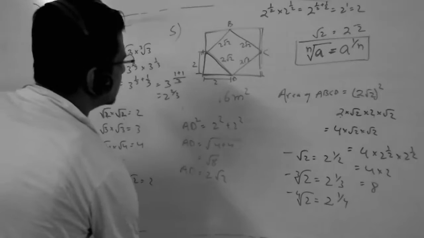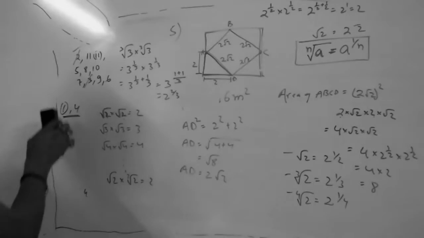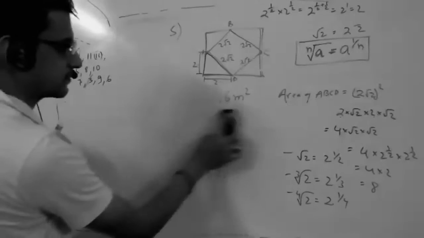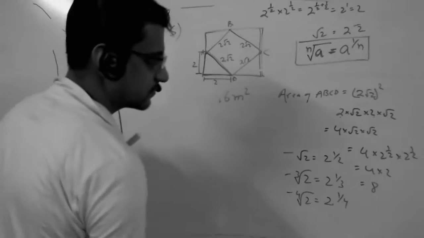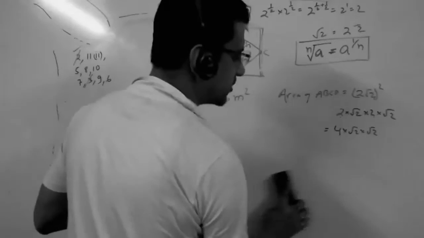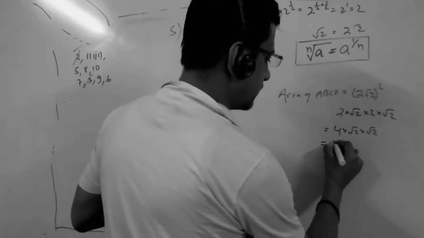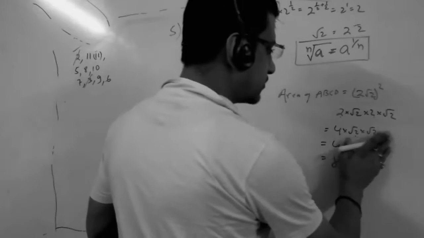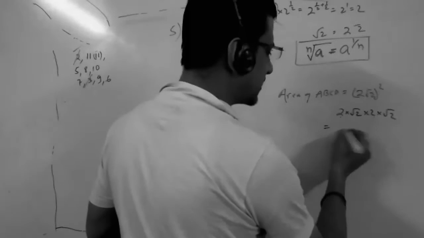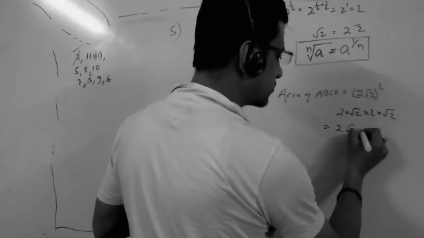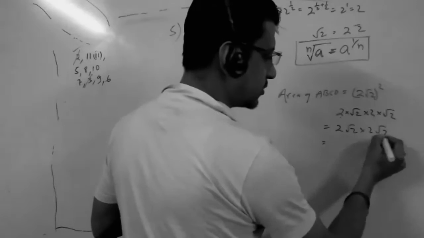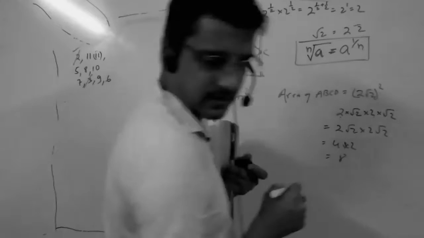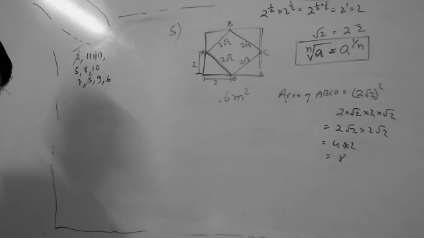Any problem in understanding this question to anyone? Please ask me. I will do it again. Like how you wrote 4 into under root 2 into under root 2, can we first multiply the under roots and then get the square root of it and then multiply? Anything you can do. 4 under root 2 into under root 2 is 2, so 8. Or you can do like this also. 2 into under root 2 into 2 into under root 2: under root 2 into under root 2 is 2, 2 into 2 is 4, 4 into 2 is 8. Any form you multiply it, the answer will come the same.